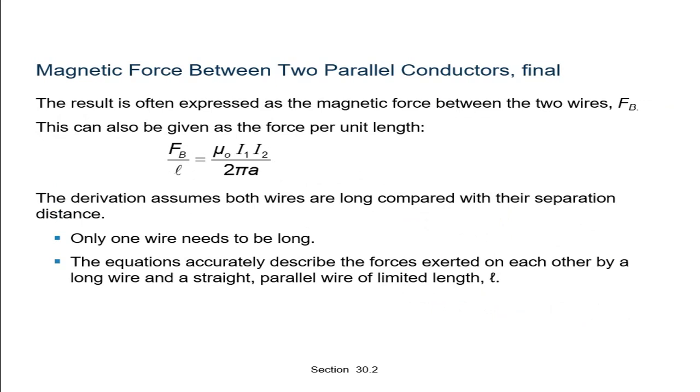Now see here, the result is often expressed as the magnetic force between two wires, FB. This can also be given as the force per unit length, FB by L, which is equal to mu 0 I1 I2 divided by 2 pi a. The derivation assumes both wires are very long compared with their separation distance. Only one wire needs to be long, and the equations accurately describe the force exerted on each other by a long wire and a straight parallel wire of limited length L.